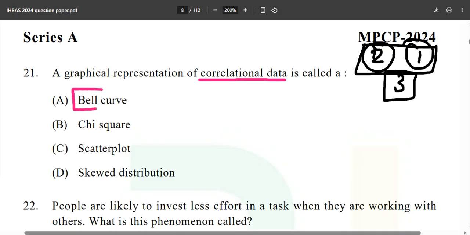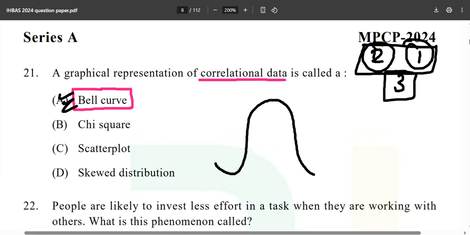And any day, my friend, if you have studied from my previous PYQ videos, you know about the bell curve, the complete history, and the different names. And if you are unfamiliar with this, or if you are watching this video for the very first time, and you don't know about the bell curve, make sure that you watch all the videos on our channel. Eventually you will understand everything, and you will be blown away by how simple things are. It's just that you are unaware of them.